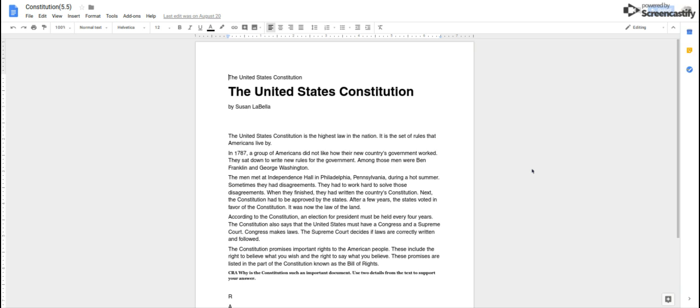The Constitution promises important rights to the American people. These include the right to believe what you wish and the right to say what you believe. These promises are listed in the part of the Constitution known as the Bill of Rights.